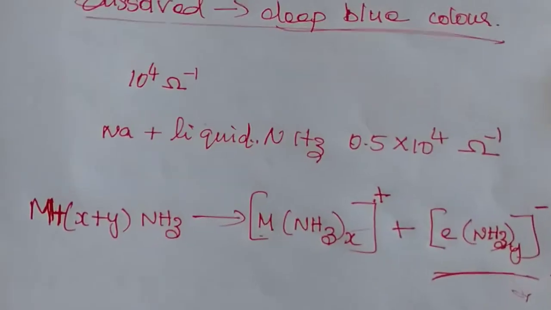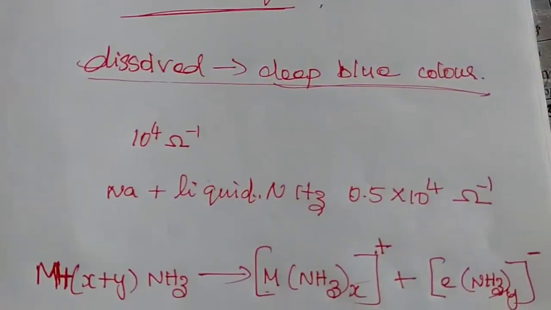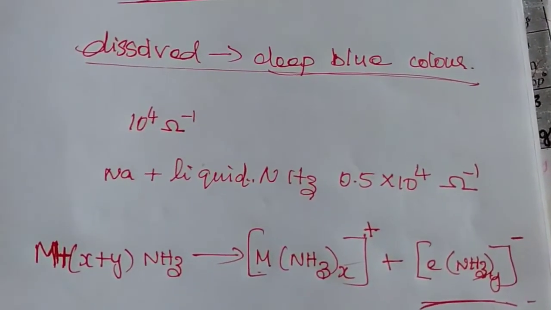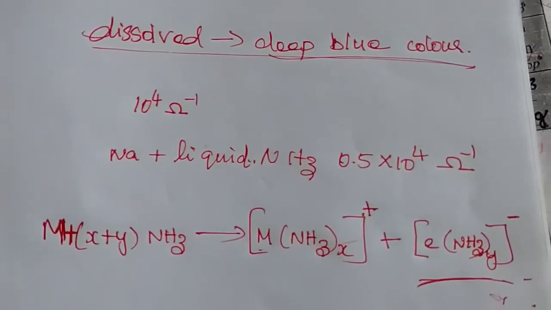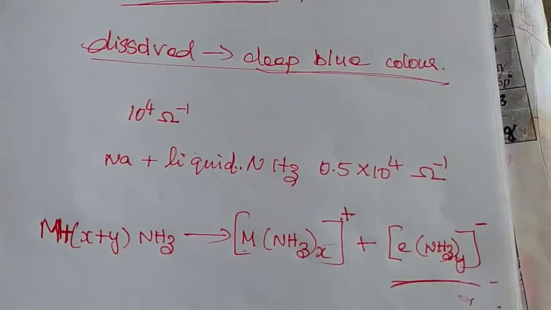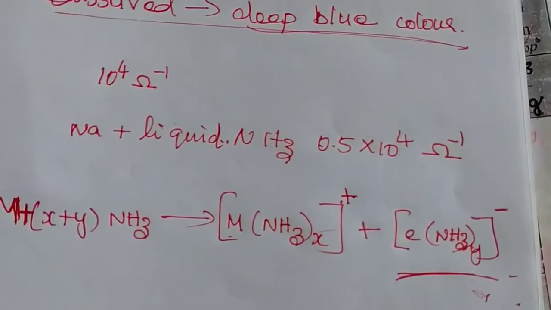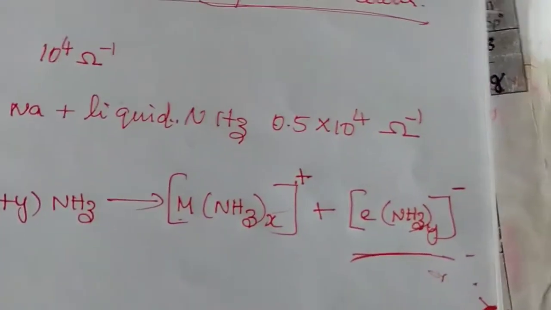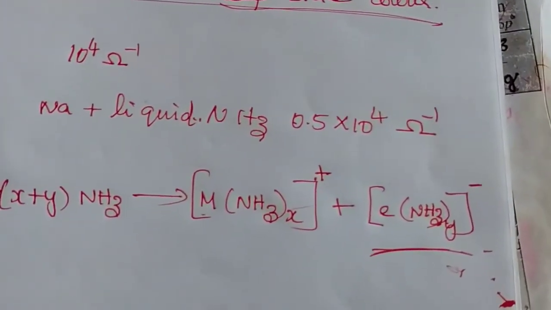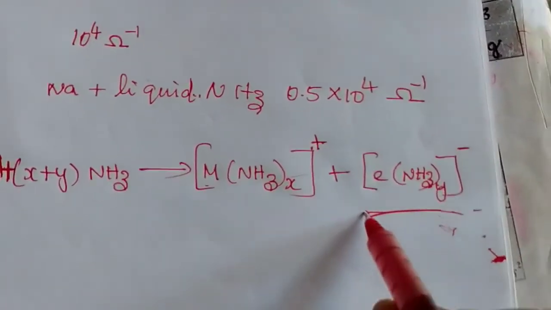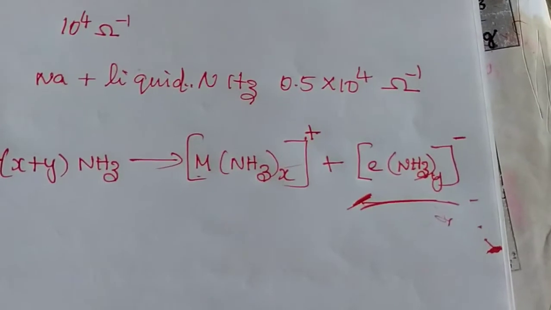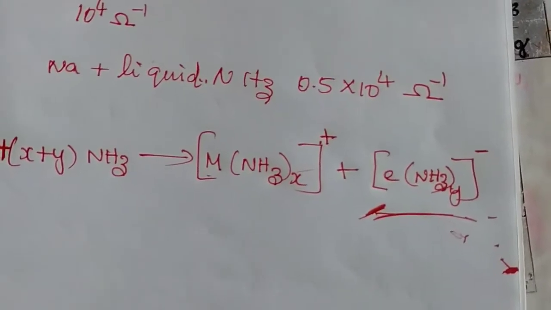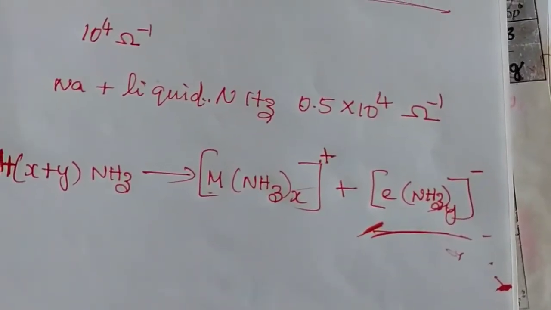When alkali metals dissolve in liquid ammonia, the solution becomes deep blue because the ammoniated electron absorbs energy from the visible region of light. That light is absorbed by the ammoniated electron, and this absorption produces the blue color in the solution.